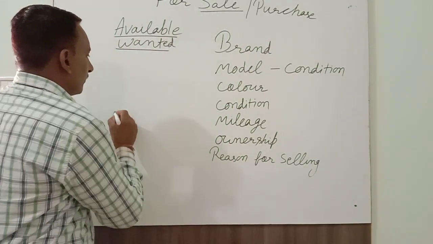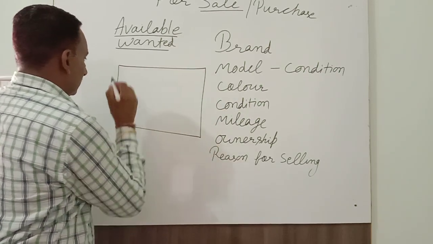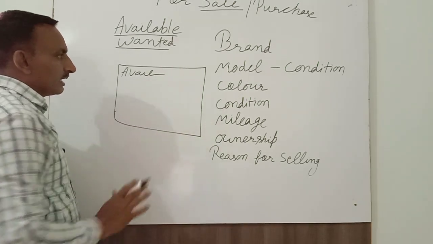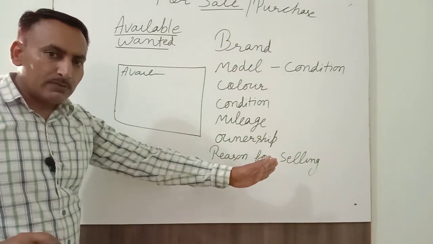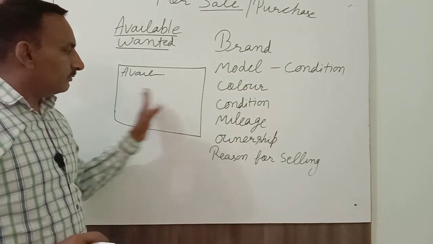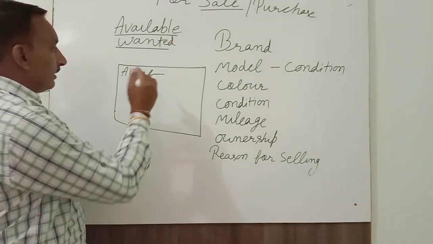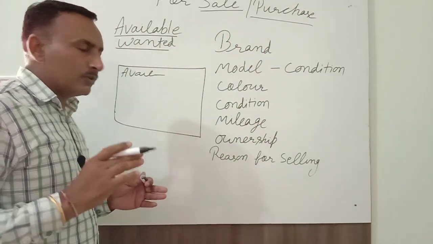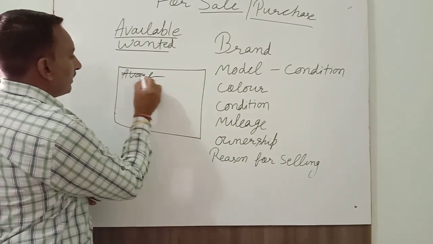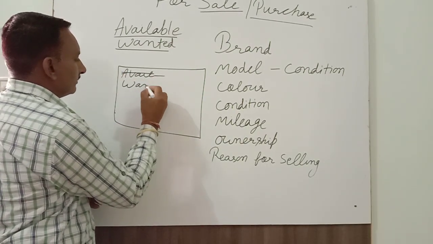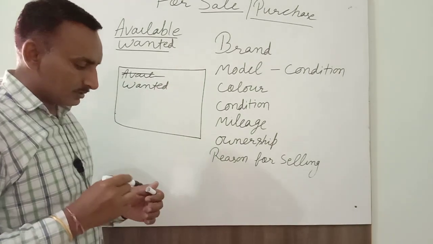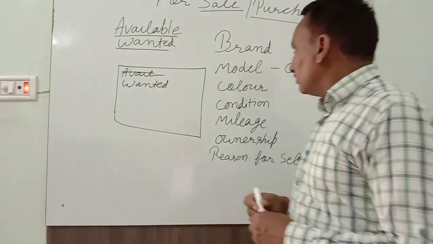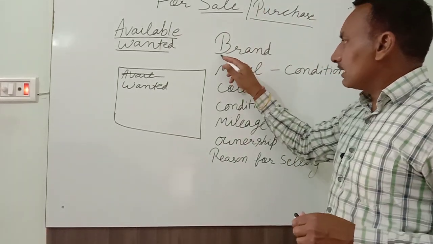So while drawing a box, you will write the first word available, and the rest of the features that I will tell you right now, you will mention here. And if you want to purchase any vehicle, in place of available you will write wanted. This is the difference. In the same way as in property, the same in vehicle. So let me begin with the first thing, that is brand.